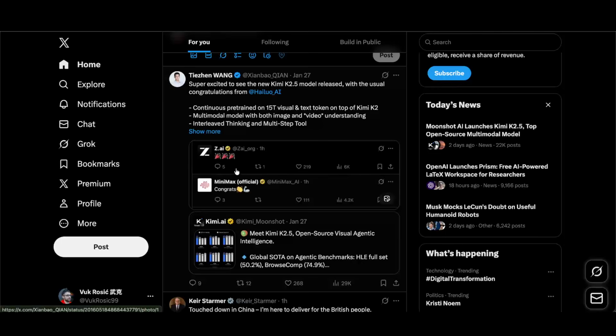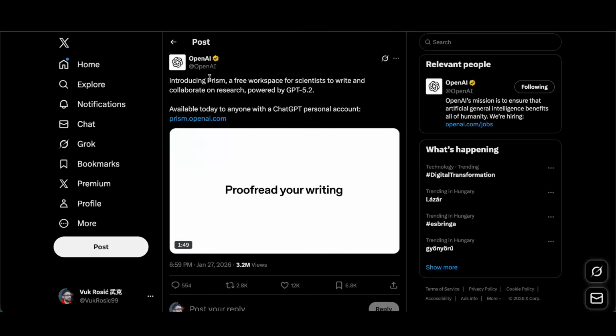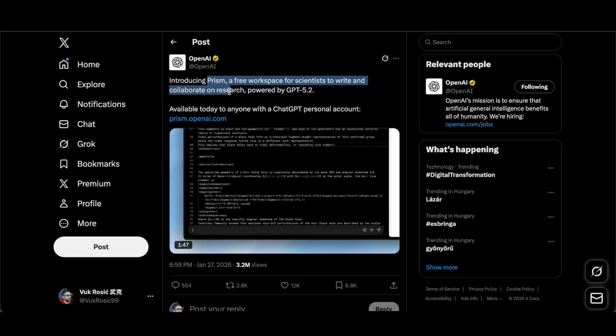Now, all of these models are kind of diverging, getting specialized in different areas. And it's interesting how Chinese AI companies are all congratulating each other, like Z.ai and MiniMax are congratulating Moonshot AI for releasing Kimi. Also, OpenAI is introducing Prism for scientific research. This is crazy. I think I'm gonna use this in my videos.